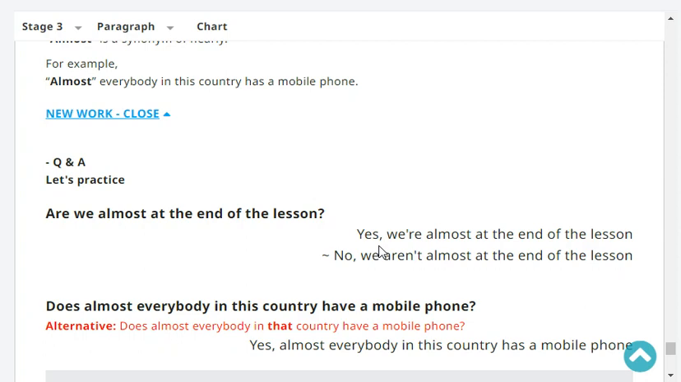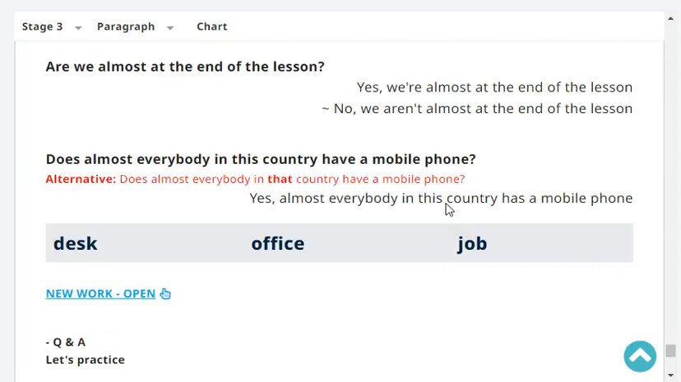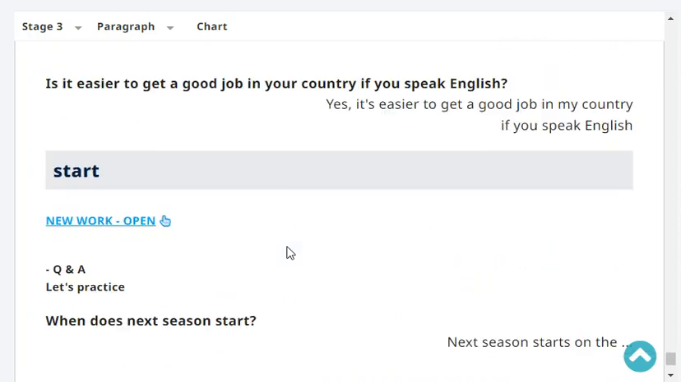Are we almost at the end of the lesson? Yes or no? Yes, we are, we're almost at the end of the lesson. Does almost everybody in your country have a mobile phone? Yes, almost everybody in my country has a mobile phone. Very good. If you want to use people, almost all people. Okay. Very good. Okay, one more.